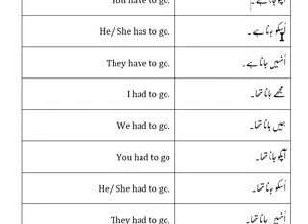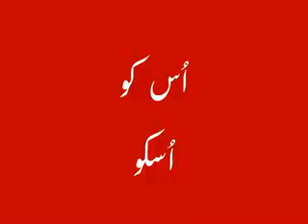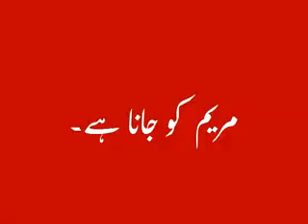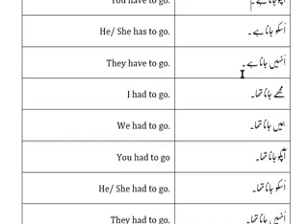Like he has to go, उसको जाना है. So here we are using us and then को. Here I have combined the two words us and ko, but you can write it separately as well. He has to go or she has to go, उसको जाना है. And if we have a name, Maryam has to go, Maryam को जाना है. And for plural, they have to go, उन्हें जाना है.